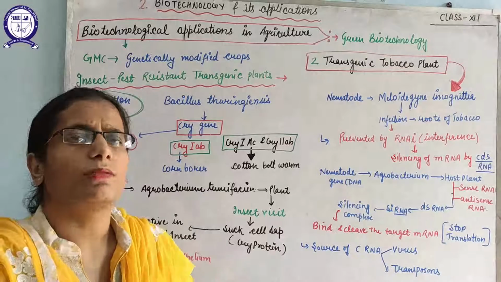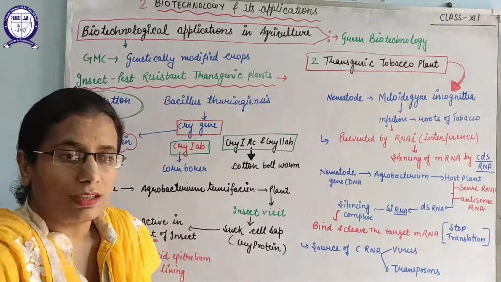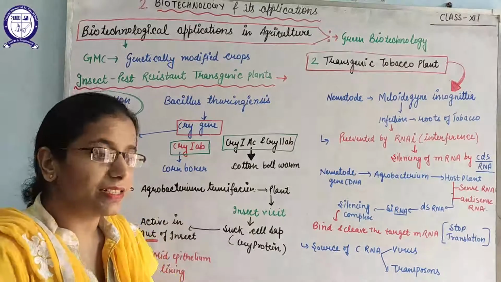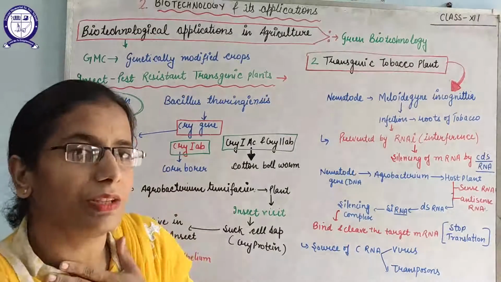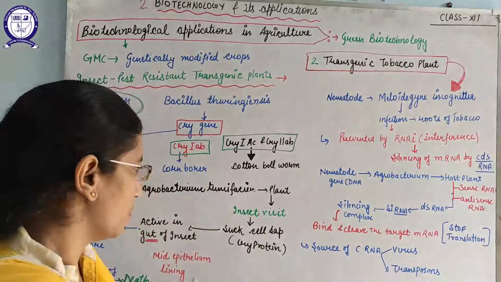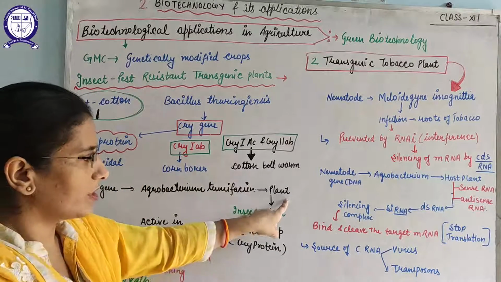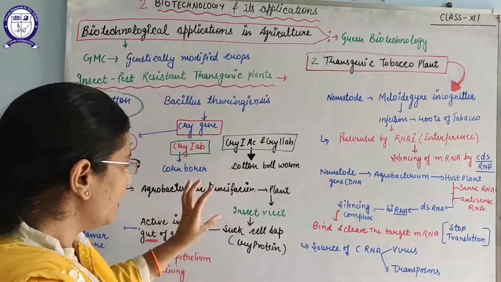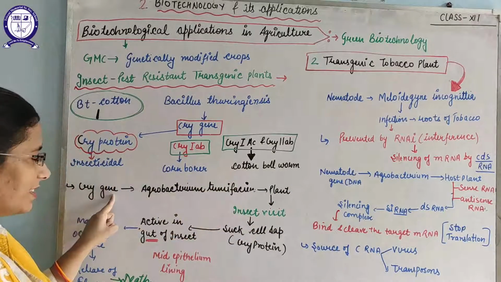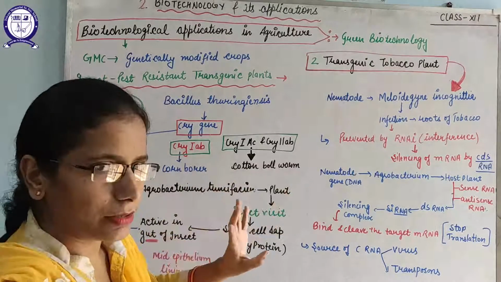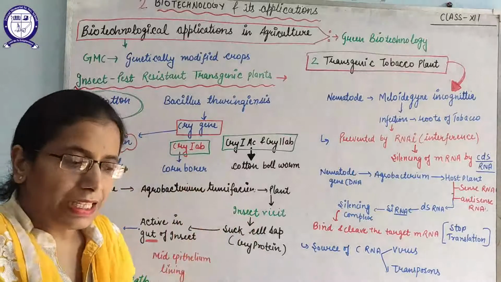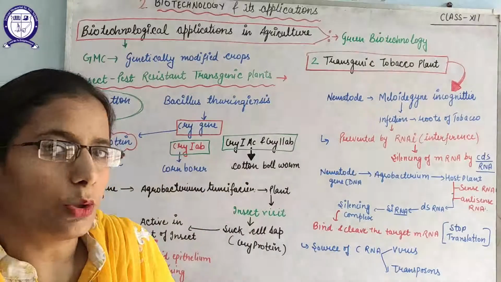It will normally cause infection. When it is causing the infection, at this time it inserts the gene that we have added in the Ti plasmid. So Agrobacterium tumefaciens will cause infection in the plants, and by the Agrobacterium we can insert the cry gene into the plant. So the plant automatically will start to make the cry protein.